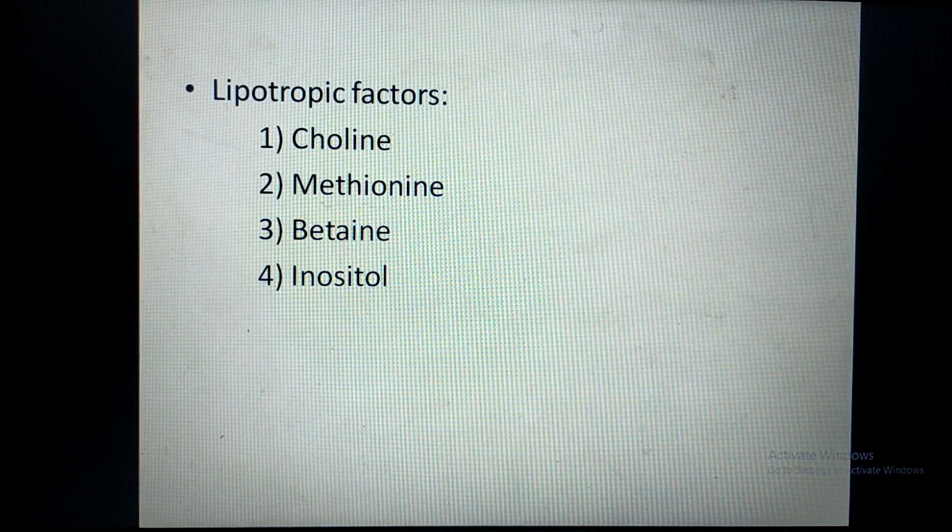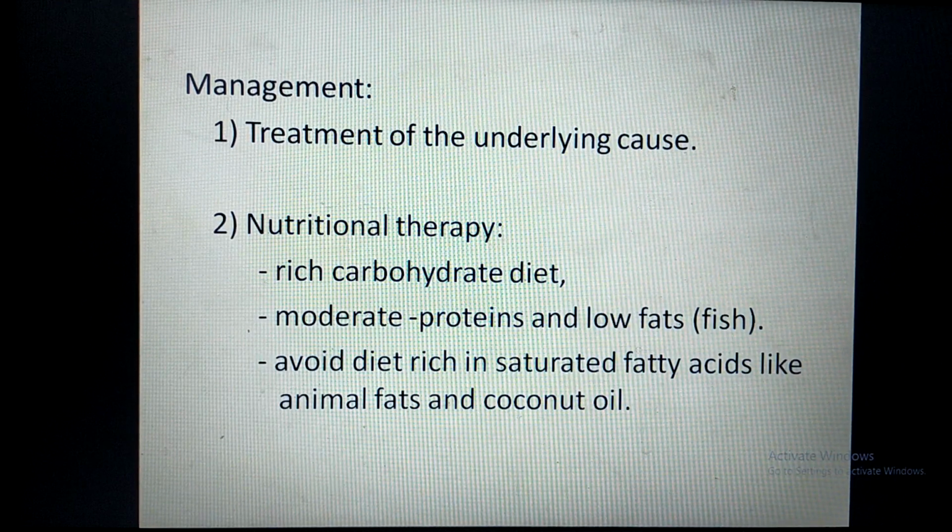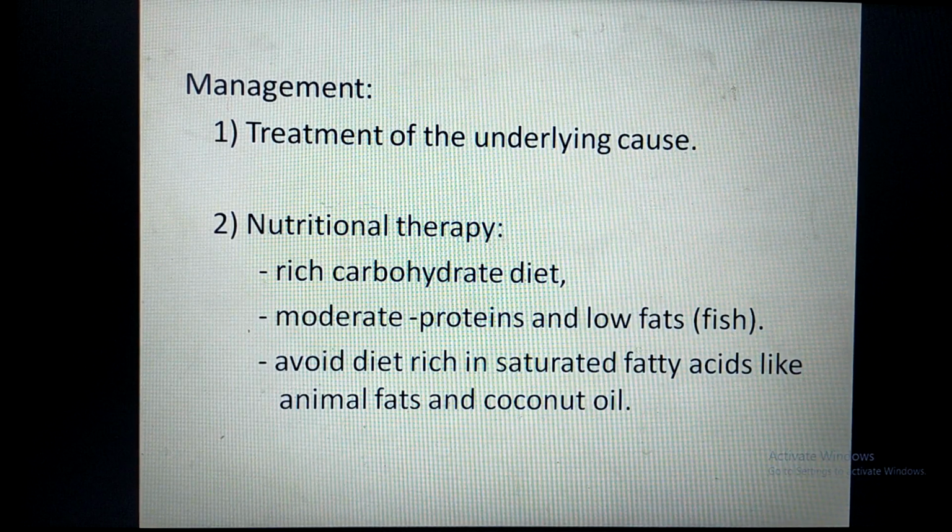Now lipotropic factors. These are the factors which prevent fatty liver. Lipotropic factors are choline, methionine, betaine and inositol. Now how will you manage? We will not go into details, we just discuss the outline. First we have to treat the underlying cause like diabetes mellitus, protein energy malnutrition, or any other liver injury. That cause should be treated. Then you have to give the nutritional therapy.